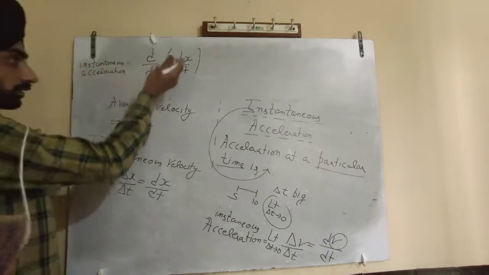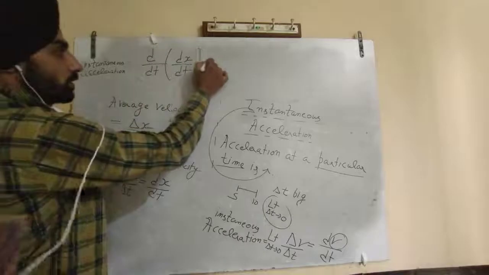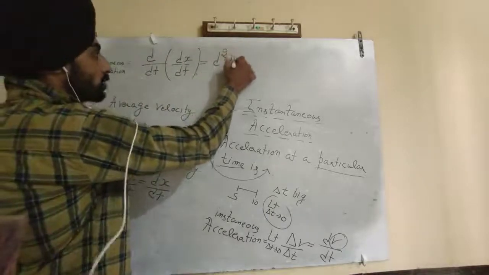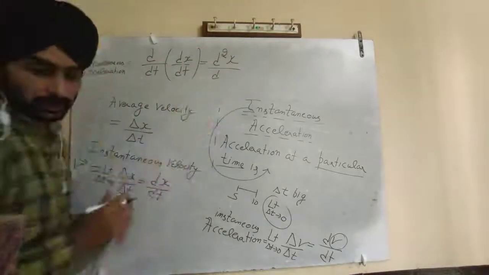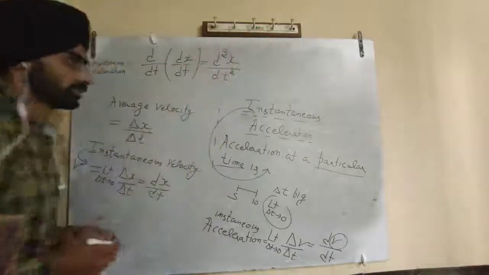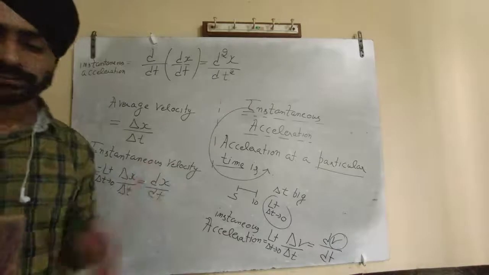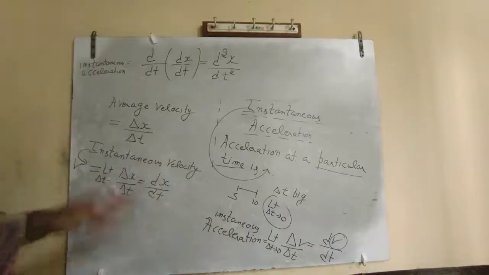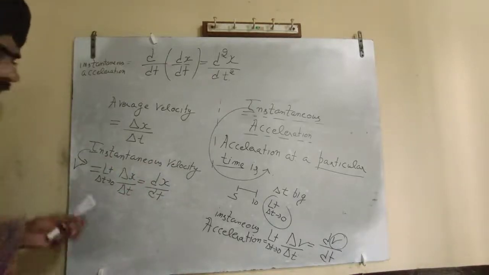So what is this? This is double differentiation, d square x upon dt square. I will give you an example of how you do the differentiation when you are doing a numerical.